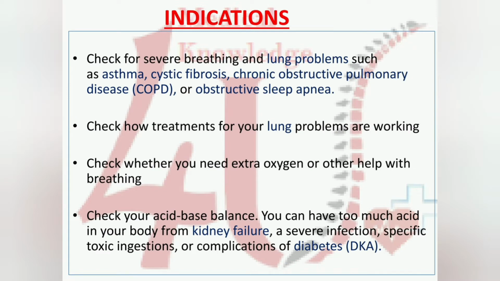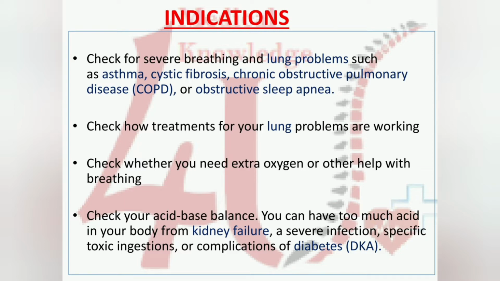Now we will discuss indications, when we have to check ABG. First one, check for severe breathing and lung problems such as asthma, cystic fibrosis, chronic obstructive pulmonary disease, that means COPD, or obstructive sleep apnea. These are the medical conditions in which we have to do ABG. And second one, check how treatment for your lung problem is working, because if the patient has a lung problem, we will give some antibiotics and supportive drugs. How it is working, we can check through ABG.